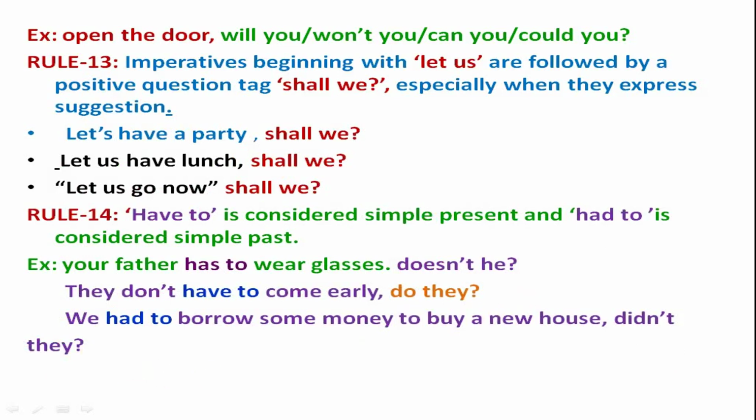So these are the rules of the question tags. Next example: Open the door. Here, will you, won't you, can you, could you, all possible question tags are there. That's why, won't you open the door. The choice depends on the expression we are using with these kinds of question tags.